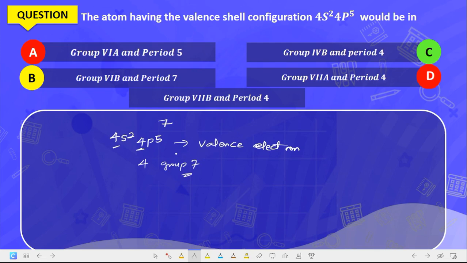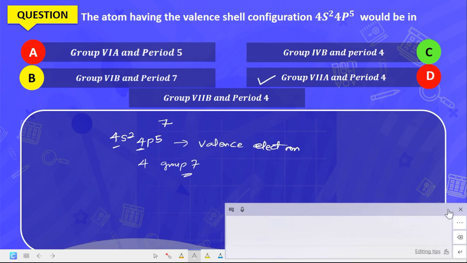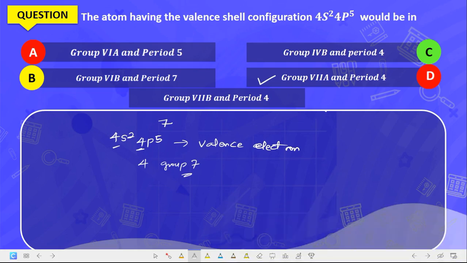Now what kind of group 7? Is it group 7A or group 7B? We have two types of group 7. Now this element is in group 7A and period 4. Why is this 7A? The B groups are those that have the transition metal configuration. The transition metals are the ones located in B. And this one does not have a d orbital here.